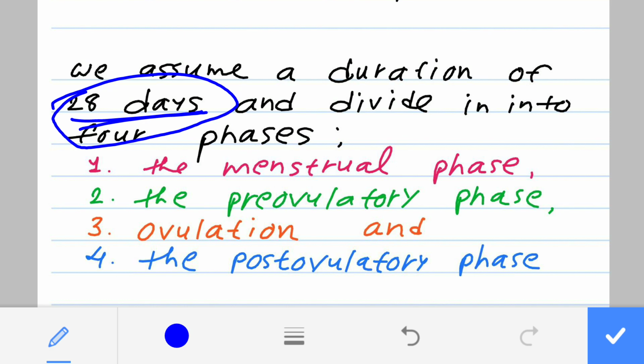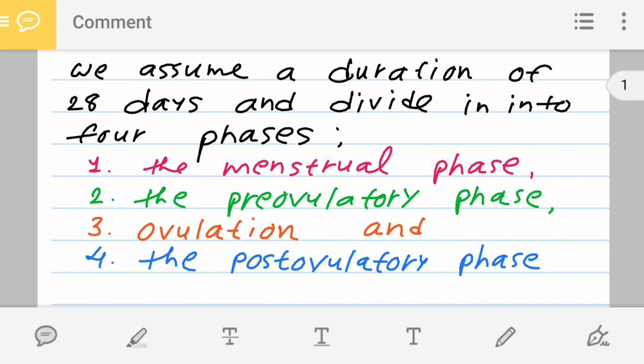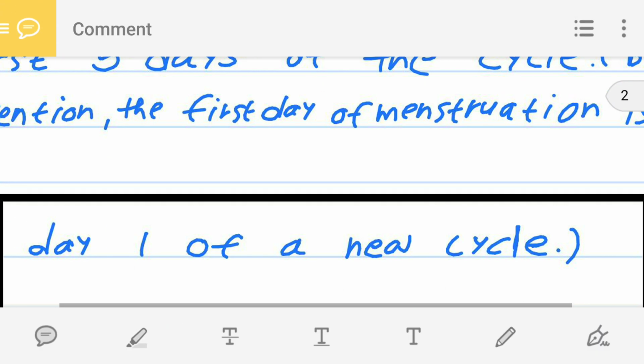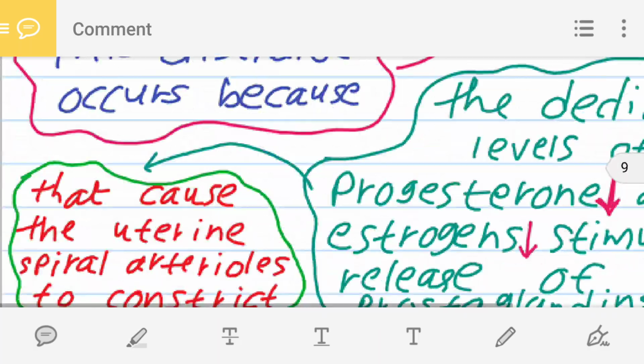The first phase is the menstrual phase. The second phase is known as the pre-ovulatory phase. The third phase is known as ovulation, and the fourth phase is known as the post-ovulatory phase. All these phases I am showing you in the diagram.